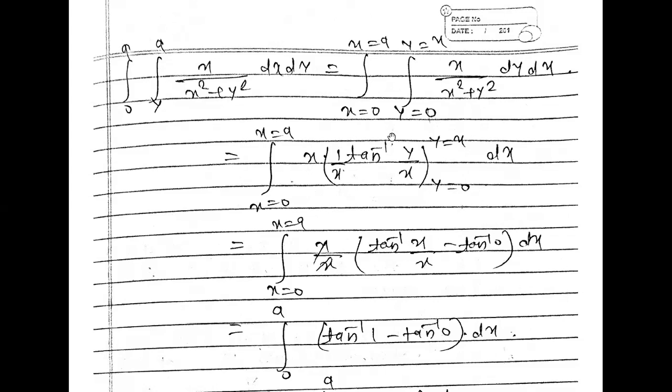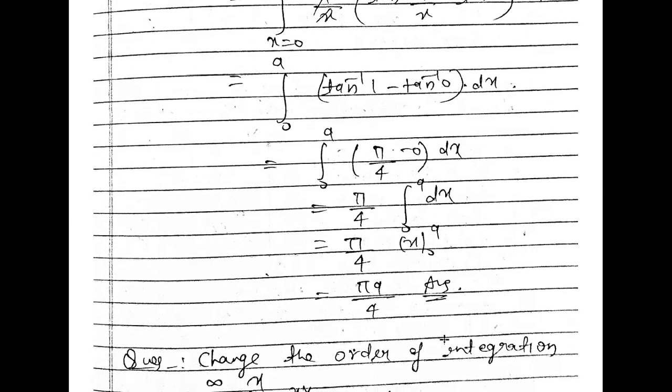Just apply the limit here. Applying the limit rule, it is upper limit minus lower limit. So x upon x is outside, tan inverse x upon x minus tan inverse 0, into dx. So tan inverse 1 minus tan inverse 0, and we know that tan inverse 1 is pi by 4 and tan inverse 0 is 0, and dx. So pi by 4, 0 to a dx, and the integration of dx is x, so pi a upon 4 is the final answer. So this is the change of order of the integration rule.